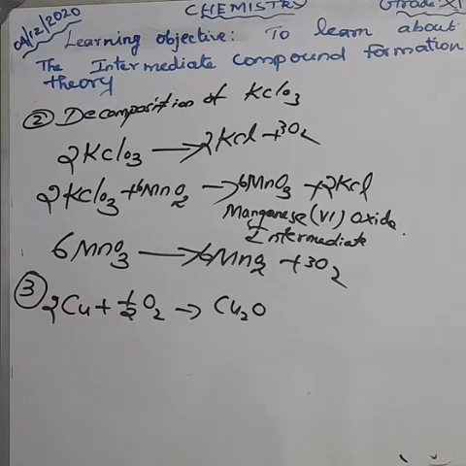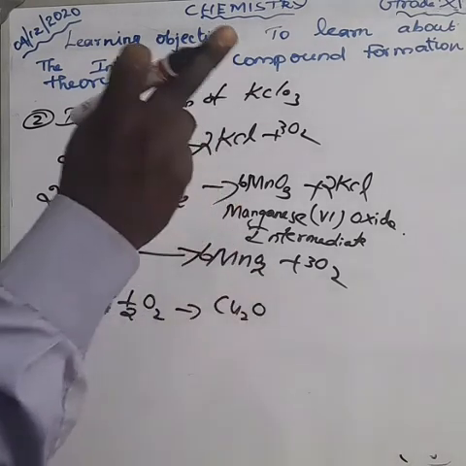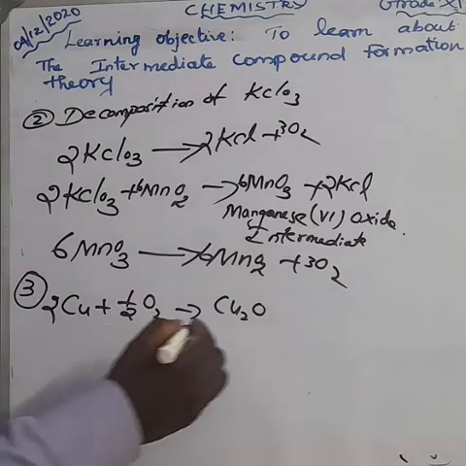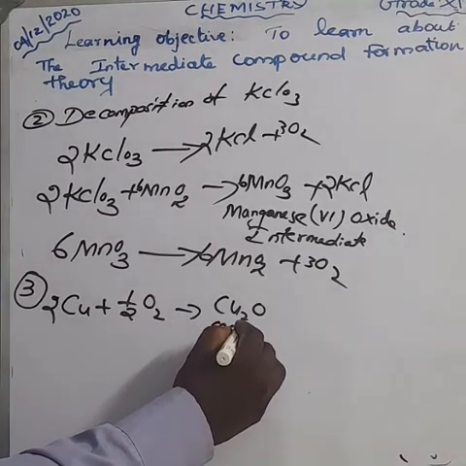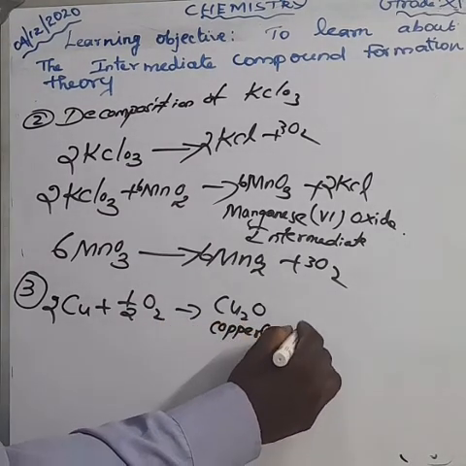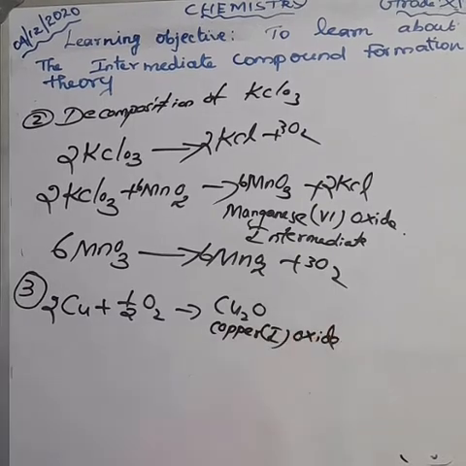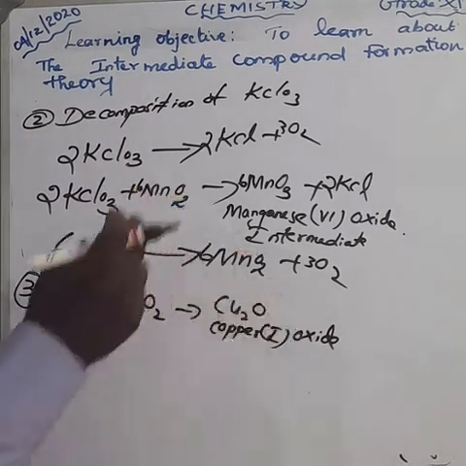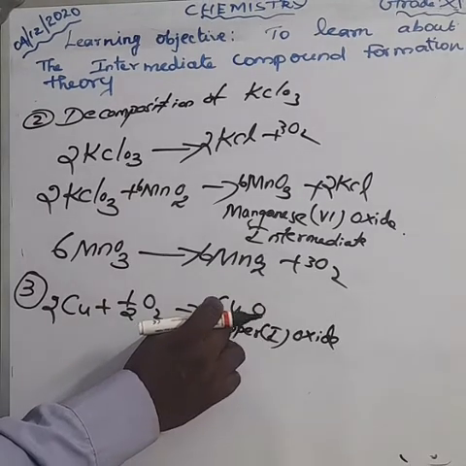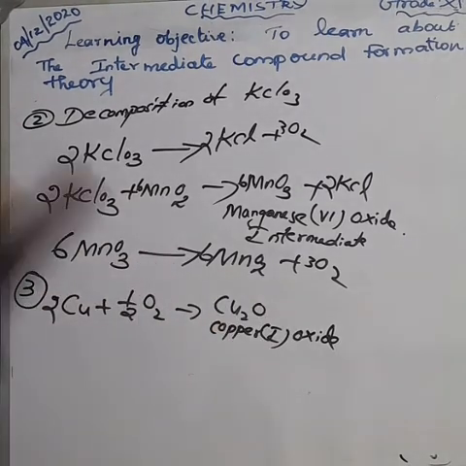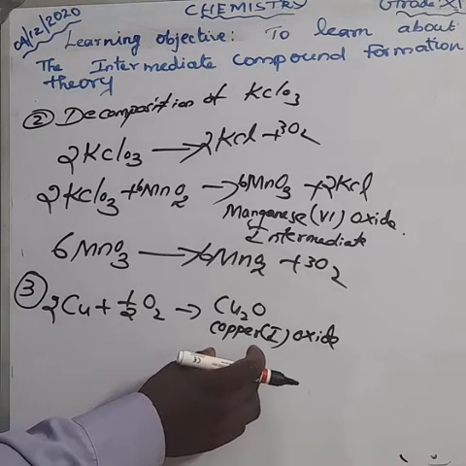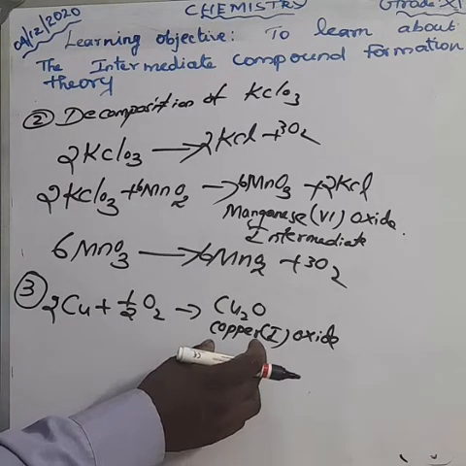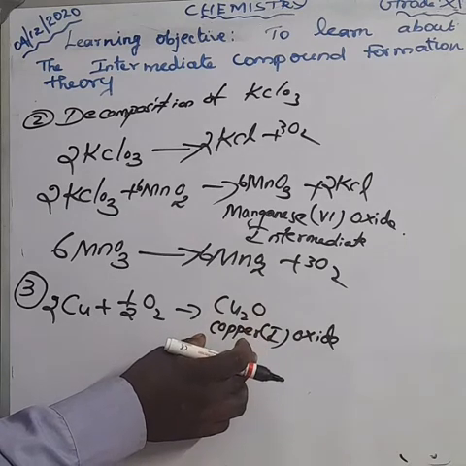Here, what's the name of this compound? Copper 1 oxide. Otherwise we can say dicopper oxide, dicopper because copper is having 2. Anyhow, this is one of the intermediates. Copper 1 oxide is an intermediate.